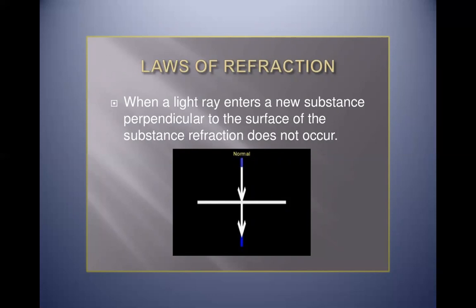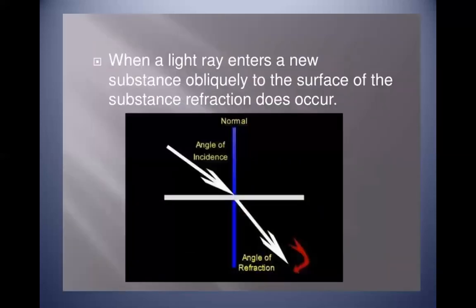If the line is in the direction of normal, the angle here will be 0 degrees. As this incident ray is in the direction of normal, the angle between this incident ray and normal is of course 0, because both are in the same direction. So there will be no refraction, no bending.